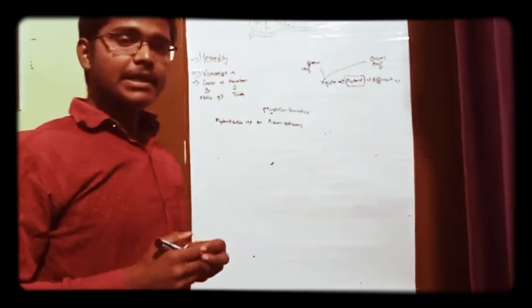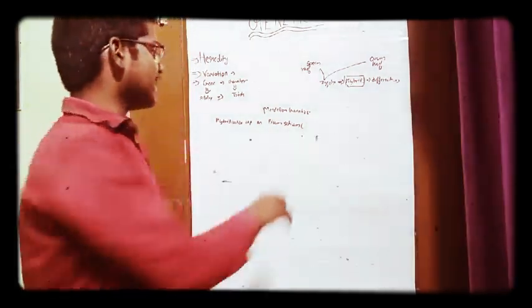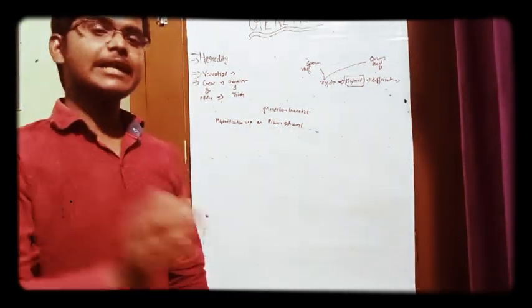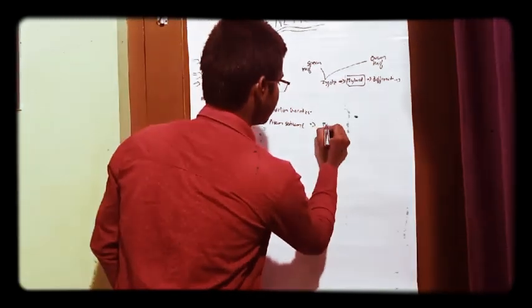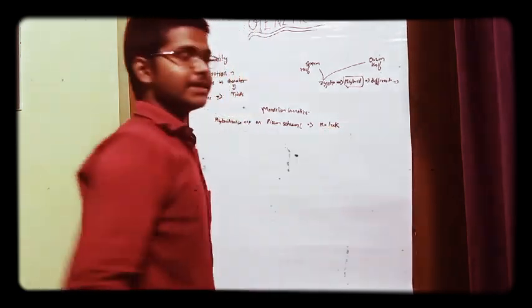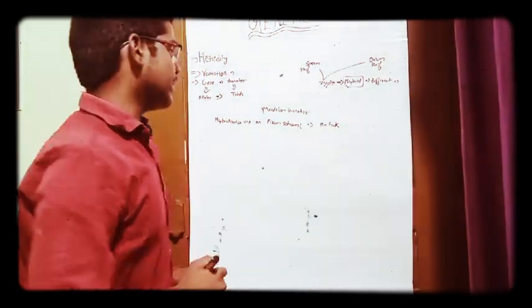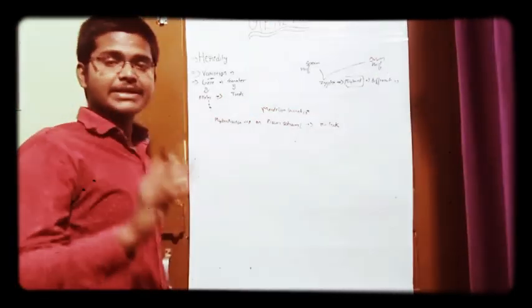He took over 7 years to do the experiment and took 7 pairs of contrasting characters.